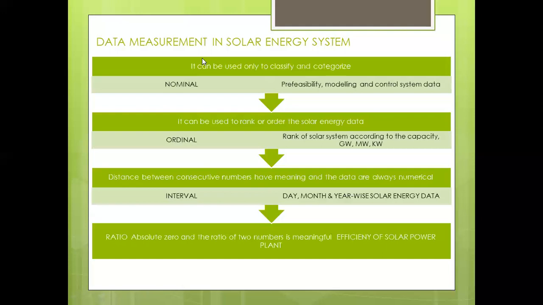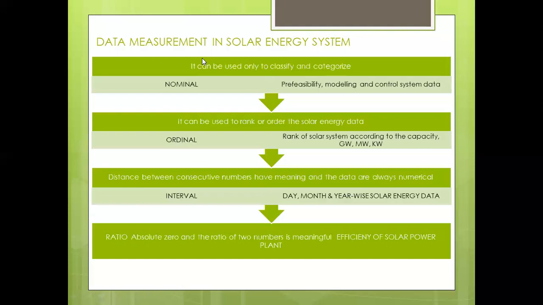The last data measurement is the ratio data, which has an absolute zero, and the ratio of two numbers is meaningful. For example, the efficiency of a solar power plant, the efficiency of an inverter, the efficiency of a converter, and the efficiency of the photovoltaic system come under the category of ratio type data.